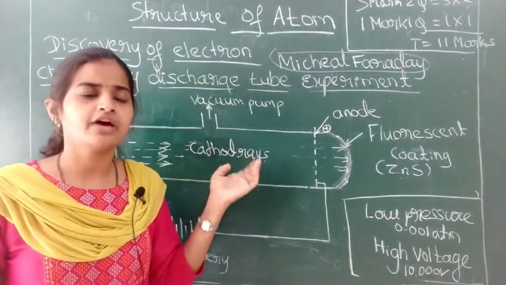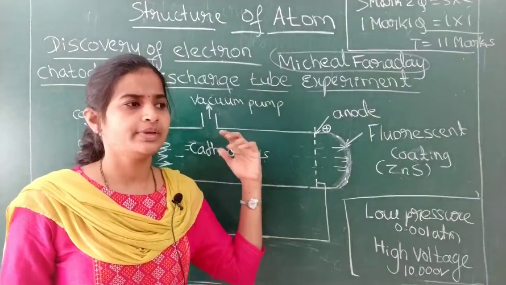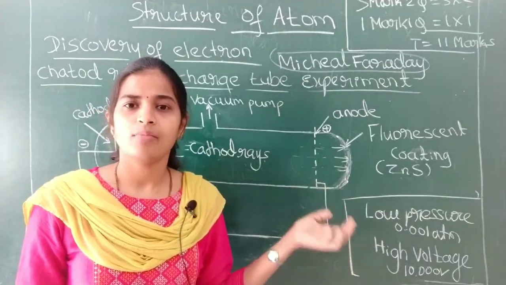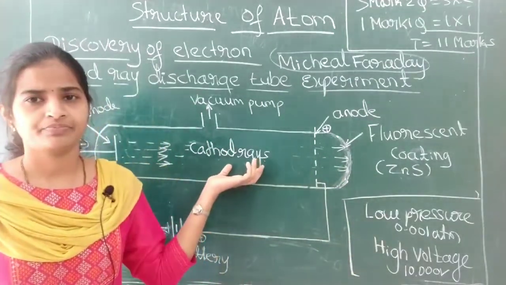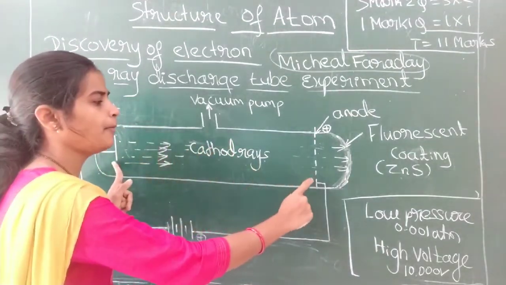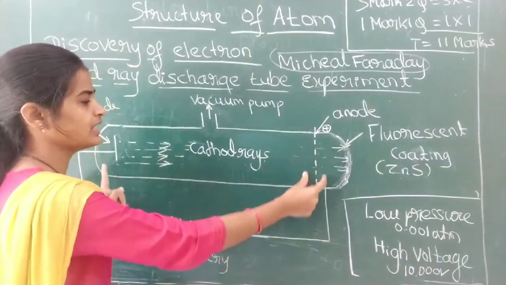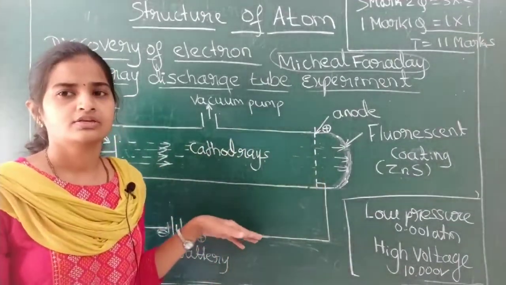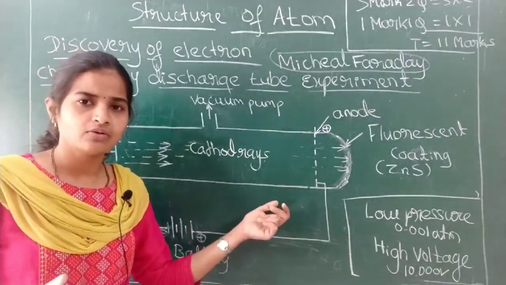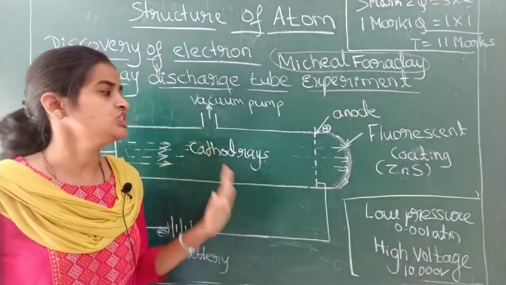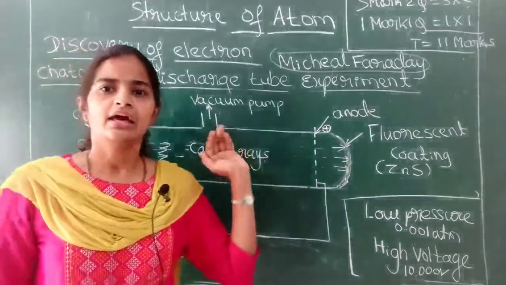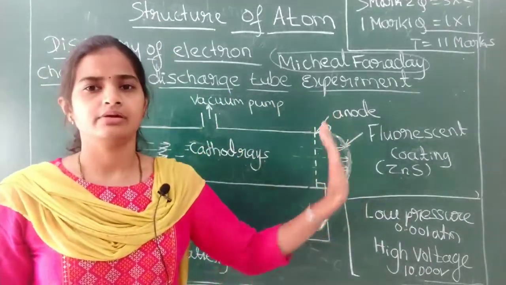Instead of hydrogen, he changed the gas to many different gases: hydrogen, helium, lithium, oxygen, like that. He also changed the material taken for the electrodes. These metal strips are called electrodes. Sometimes gold, sometimes copper, like that he changed. Then what did he find? He didn't observe any changes in the result. Whatever the metal and whatever the gas he had taken, the cathode rays were flowing.